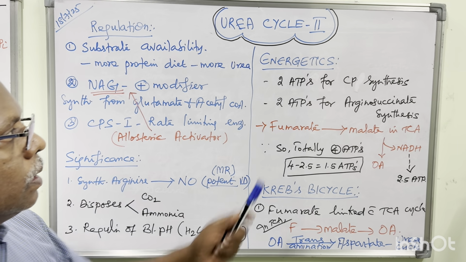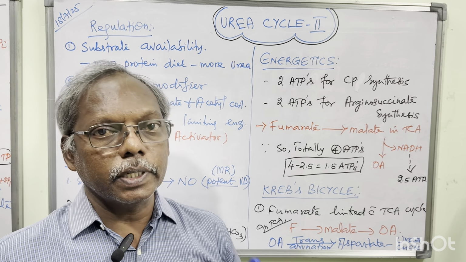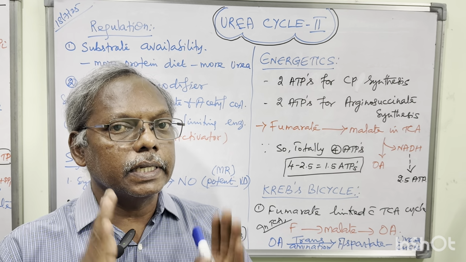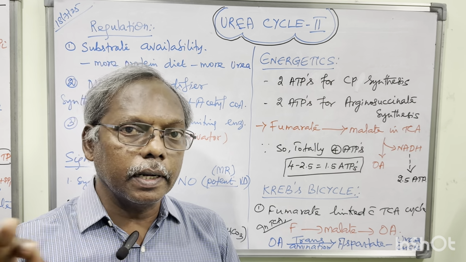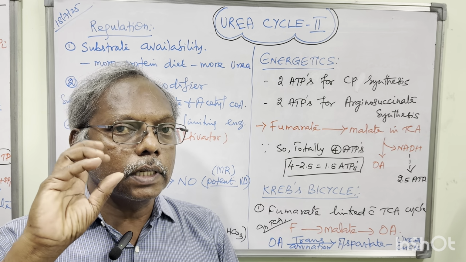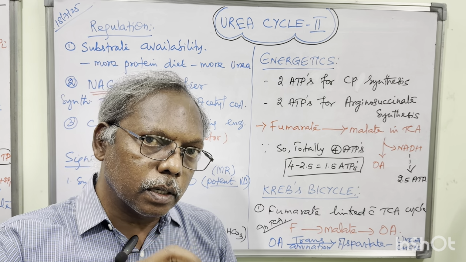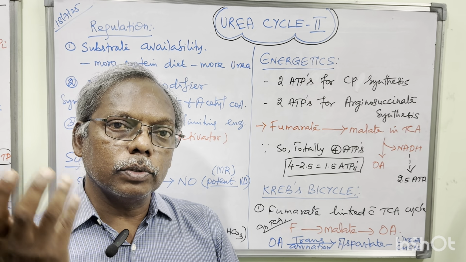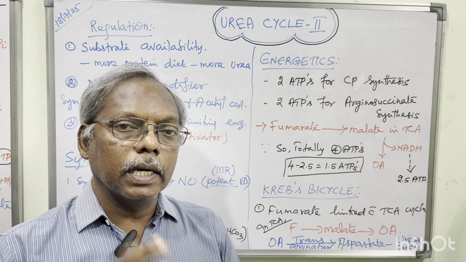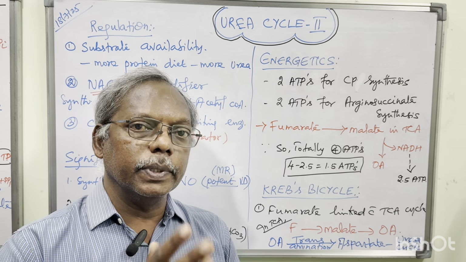Next one is, what is the energetics for the urea cycle? For any biochemistry pathway, if there is energetics, you should underline and memorize the ATP molecules. Number one, how many ATPs are utilized. Number two, how many ATPs you are giving to the cycle. Number three, no ATP synthesis.